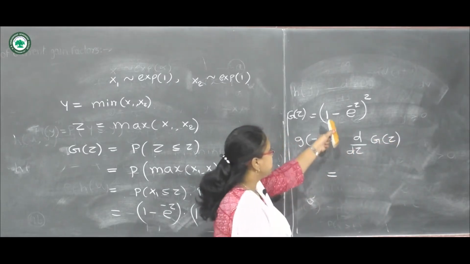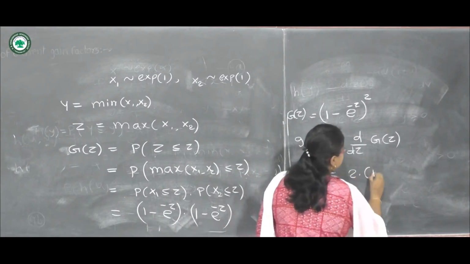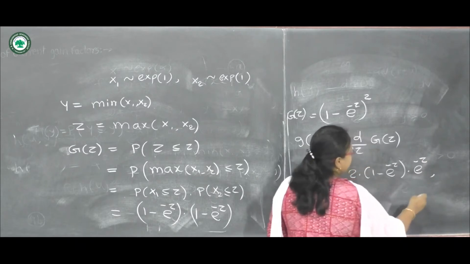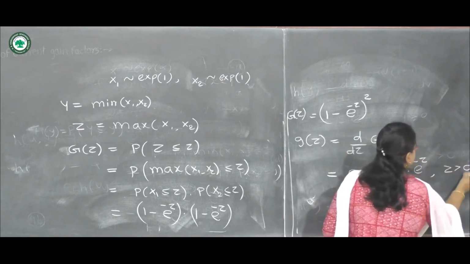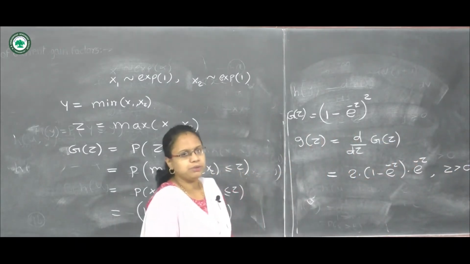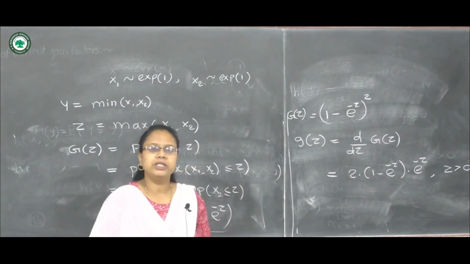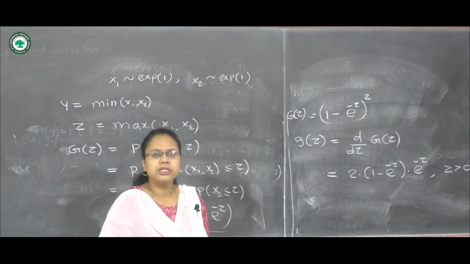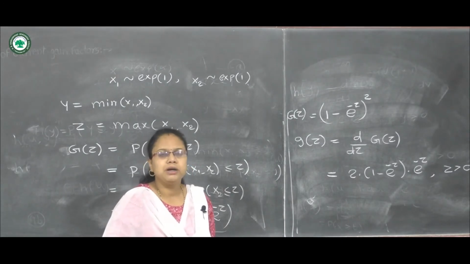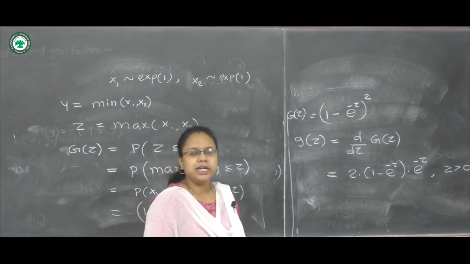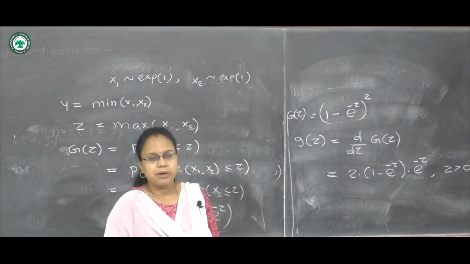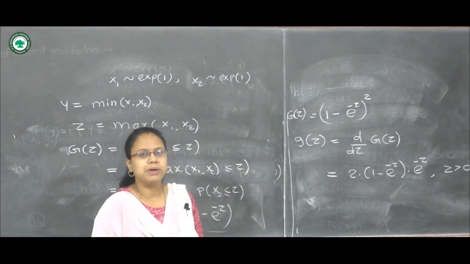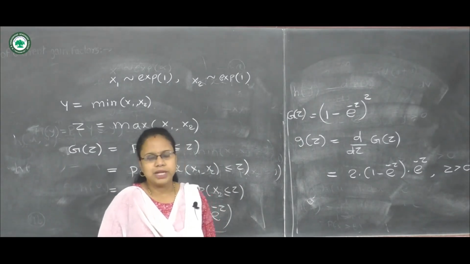The derivative is 2 into 1 minus e raised to minus z into e raised to minus z, where z is positive, which is not an exponential distribution. Here we can note that the minimum of the independent exponential variables follows an exponential distribution, but the maximum does not. Thanks for watching.